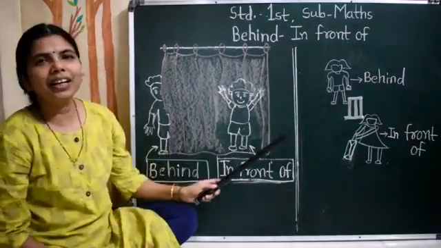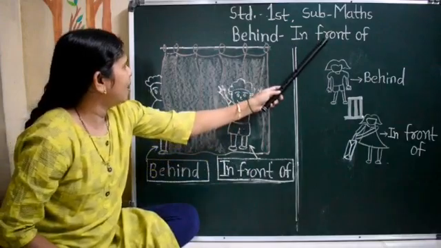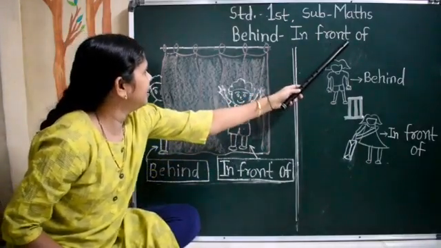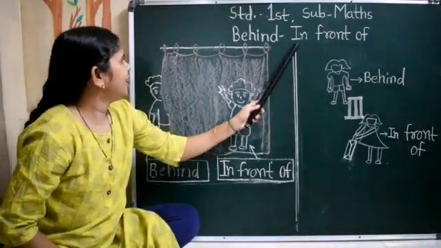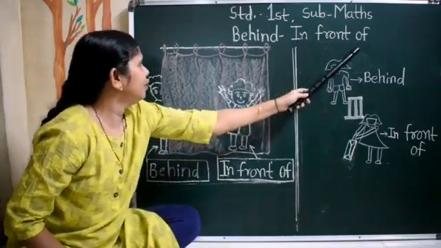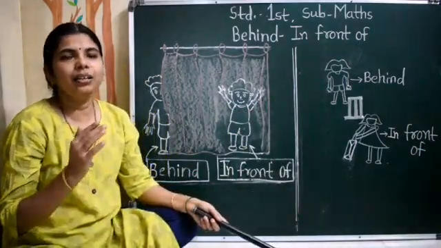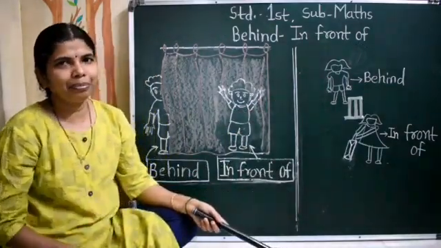And what is the spelling of in front of? I-N-F-R-O-N-T-O-F. In front of means आगे.